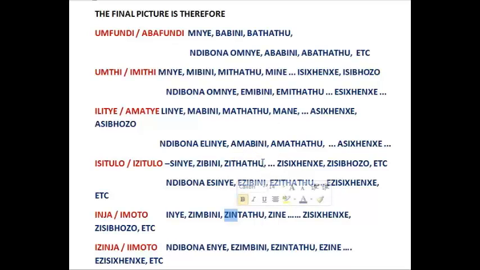And zine again, but it's actually made up of Z-I-N-N-E, but for the sake of simplicity we write it with one N. But then after 7 it becomes the same again. Okay, so the inye becomes enye, ezibini, ezimbini, ezitatu, ezintatu, ezine, ezinne with a double N, and so on and so forth.